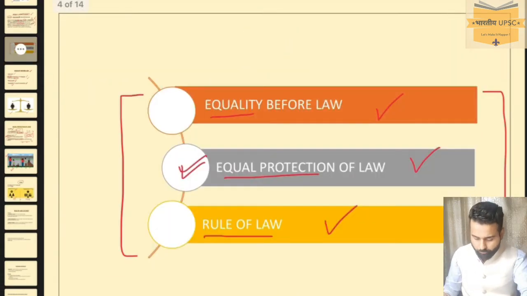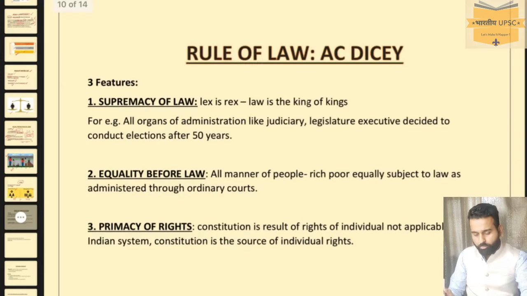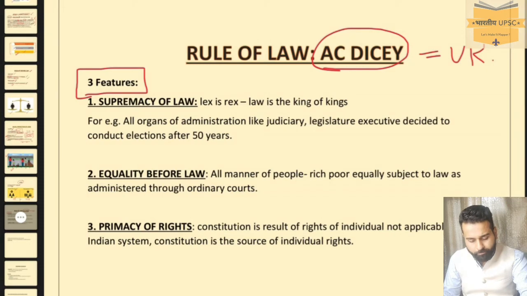Now we shall move to our third topic, which is rule of law itself under Article 14. What is rule of law? Rule of law is AV Dicey's concept, which is of UK origin. It has three features. Number one, supremacy of law, meaning lex is rex, which means that law is the king of kings, that law is supreme and nobody is above law.